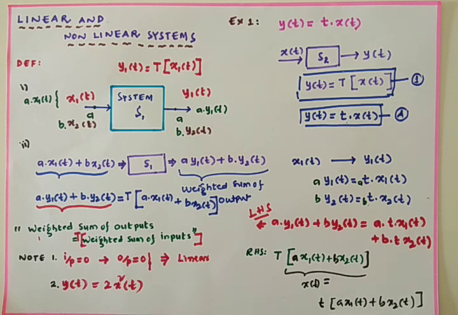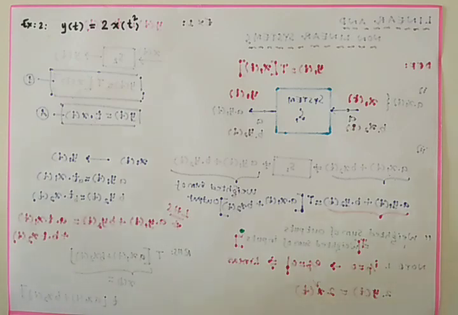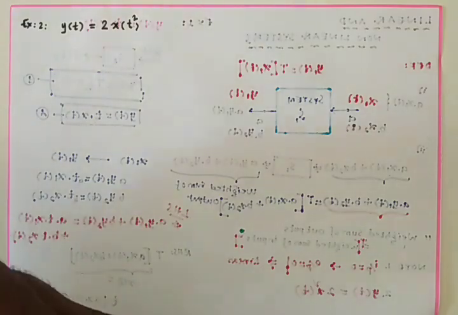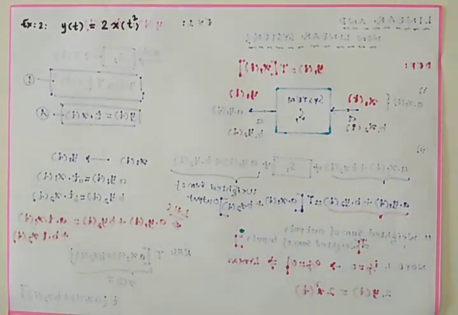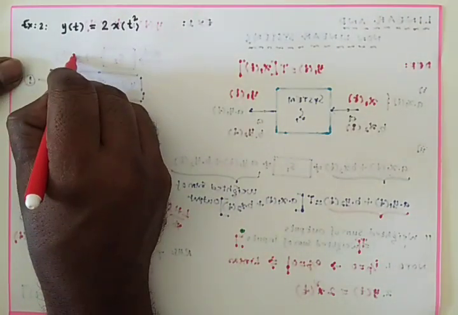I am going to explain one more system so that every doubt of yours is cleared. So students, I am going to explain one more problem in the case of linearity. We have the equation y of t is equal to 2x of t square. Try to draw the block diagram of the given system. Now I am going to draw the block diagram of the given system. This is the block diagram.